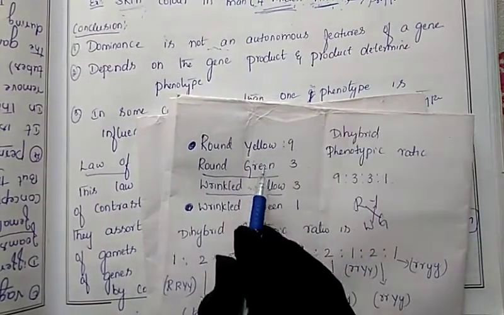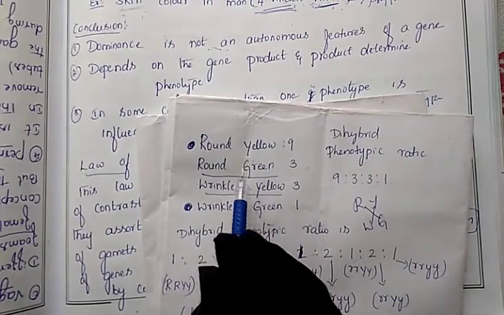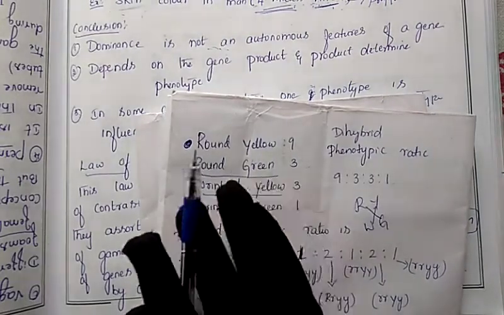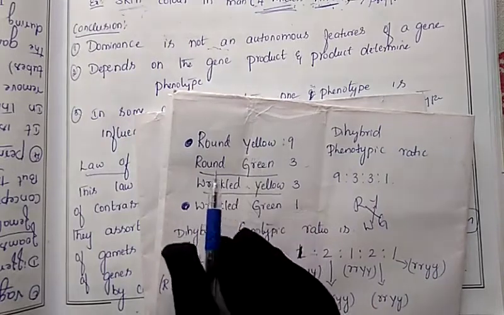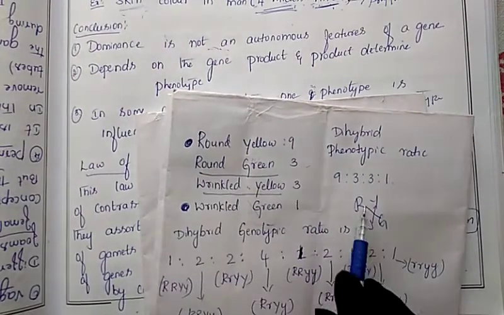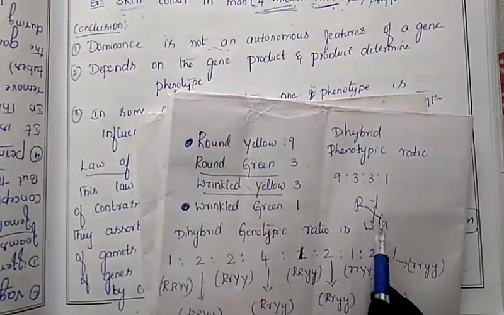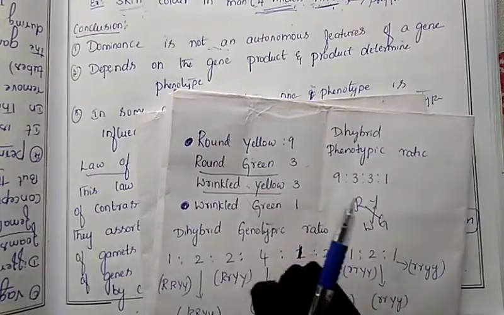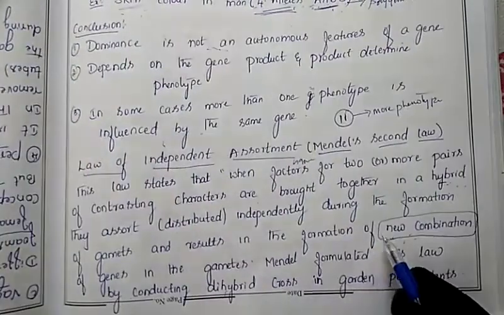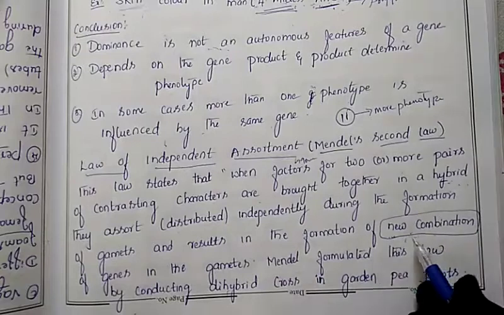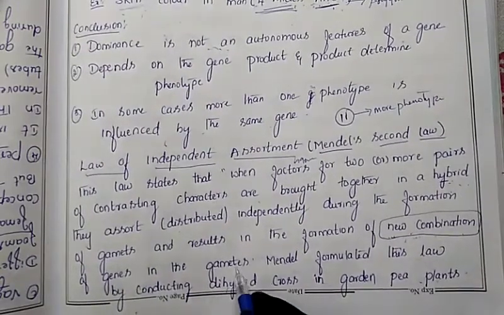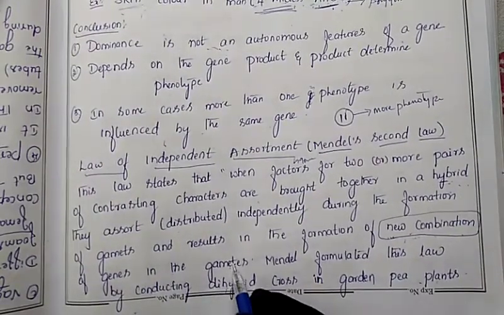Round green we got here. See here, this is the new combination. So that's why the alleles will independently assort and they will produce a new combination. Round green is one new combination. Wrinkled yellow is another combination. So like that we will get new combinations of genes in the gametes.